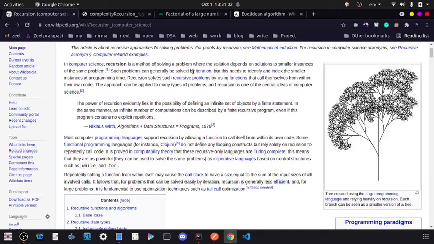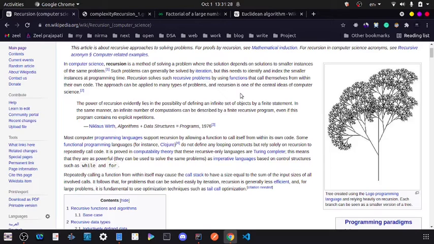Such problems can generally be solved by iteration, and most recursion problems we can solve by iteration, but there are many problems which cannot, or which would take very long, huge, high-level code to do with iteration rather than recursion. So recursion is very useful, and it solves such recursive problems by using functions.